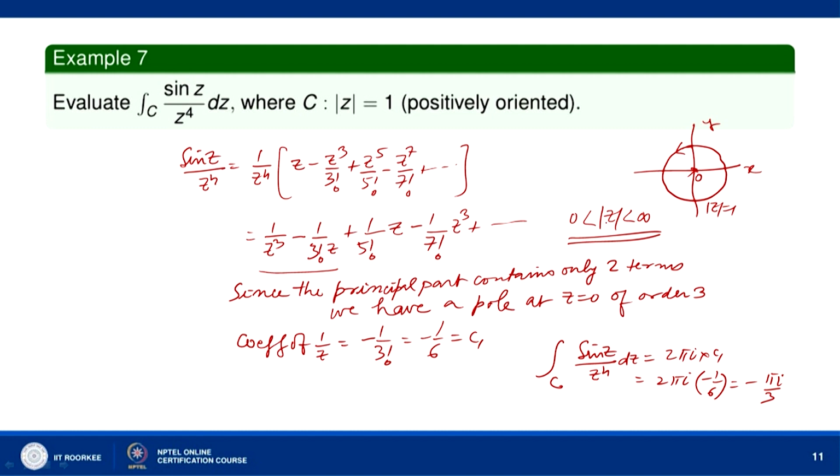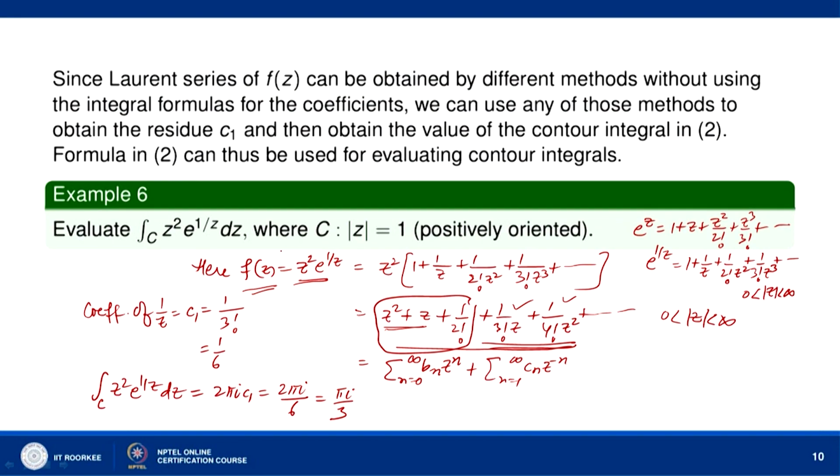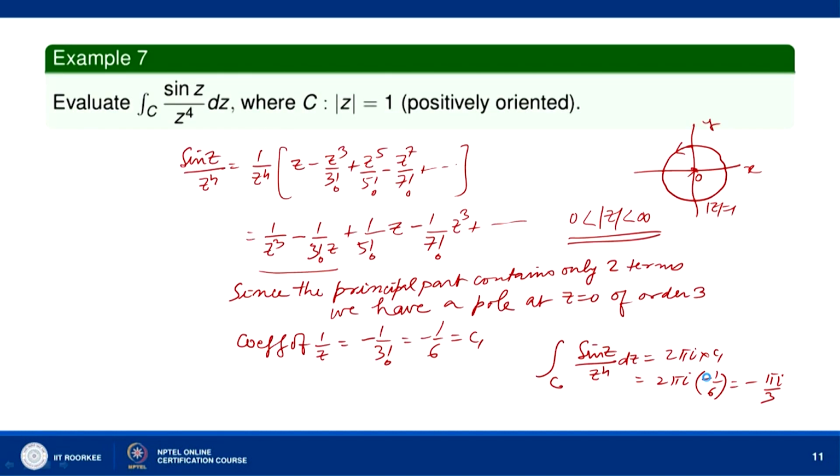Same is the case in the previous example. The region of convergence is 0 less than mod z less than infinity, and mod z equal to 1 lies in this annular region and encircles the point z equal to 0. So, this is how we can use the Laurent series to determine a contour integration.